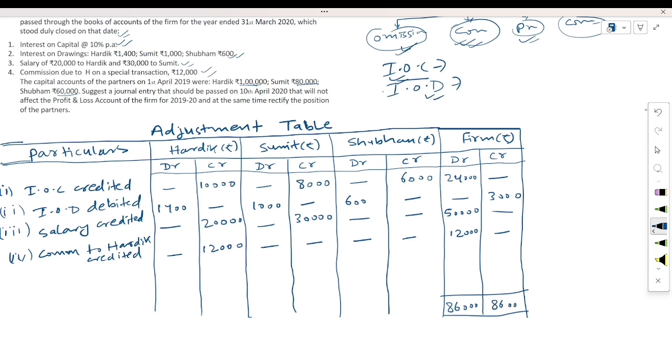86,000 minus 3,000, 83,000. Here in the balancing figure, the firm has a credit balance. Credit balance in the sense this amount will be adjusted among the partners on the debit side, not the credit side. Then it comes under the partners' debit side. If it is the debit side in the firm's account, then it will be adjusted under the credit side of the partners. So here we will write